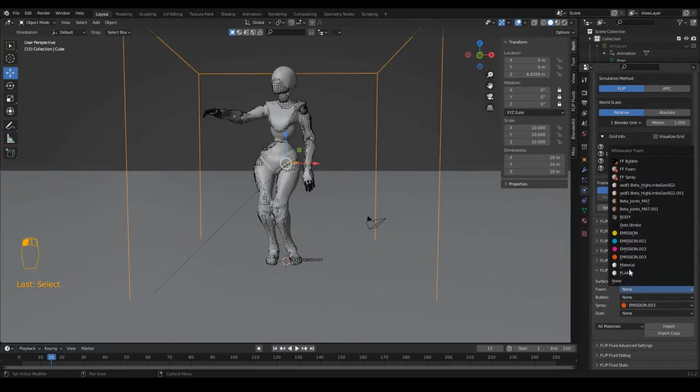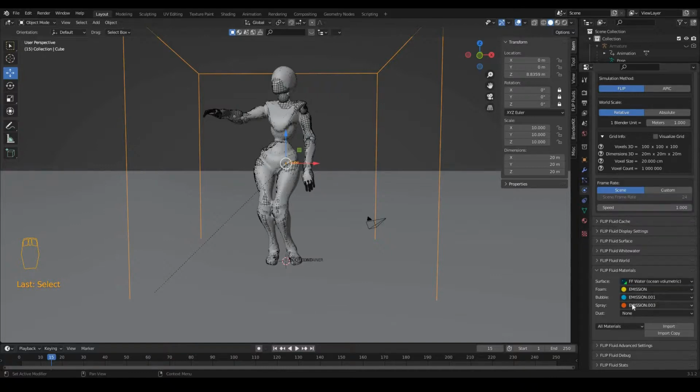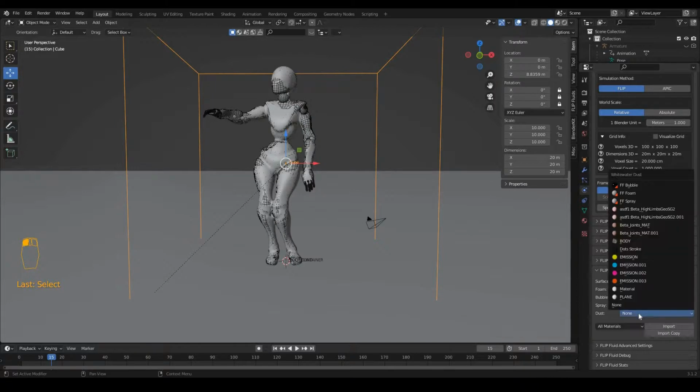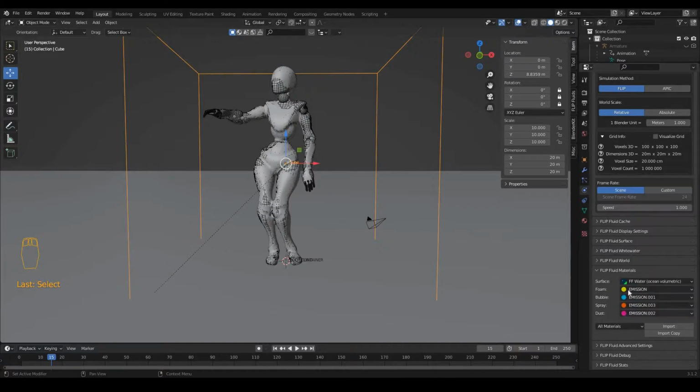For foam you can select one of the emission materials. I just select the yellow one. For bubble you can select the second one. Emission spray is already selected. And for dust I can select the red one. So 4 particles and 4 emission materials applied on them.